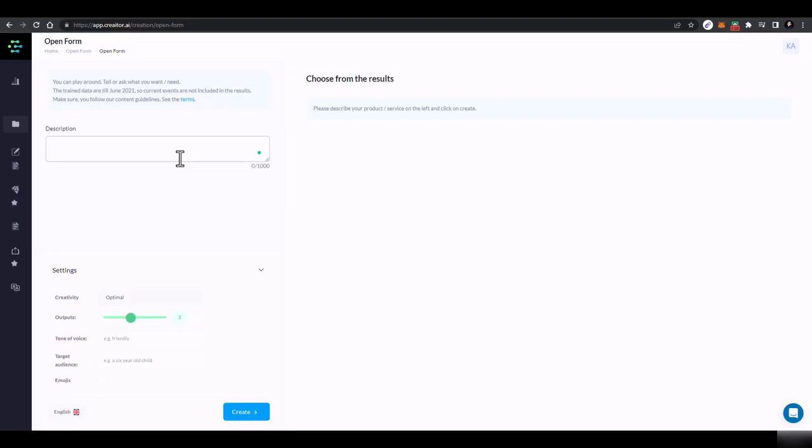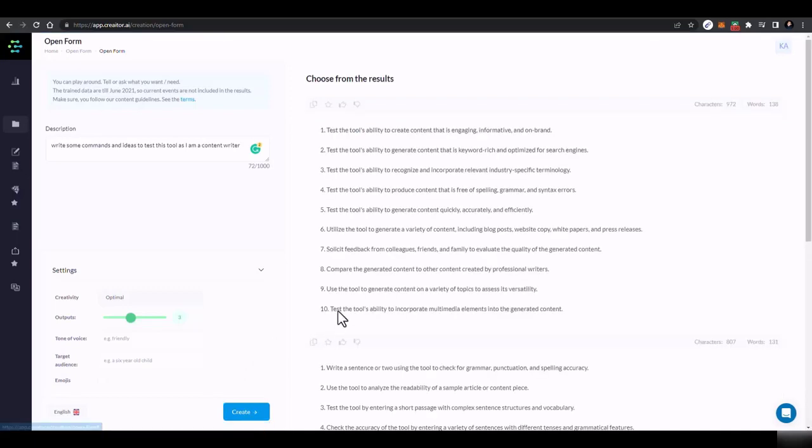Let's say I'll ask this tool how I can test it. So I'll ask this tool, write some commands and ideas to test this tool, as I am a content writer. I'm asking this tool to tell me some ideas to test this tool if I am a content writer. So I'll just click on create. Here you have to be a bit creative to generate awesome stuff. So I'll click on create, and it will generate something amazing for me.